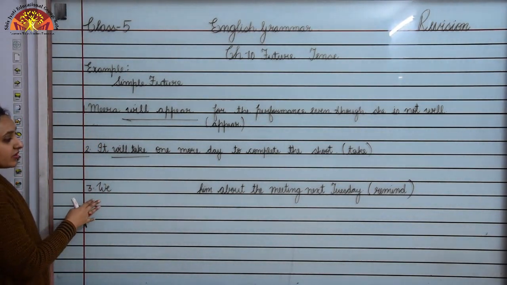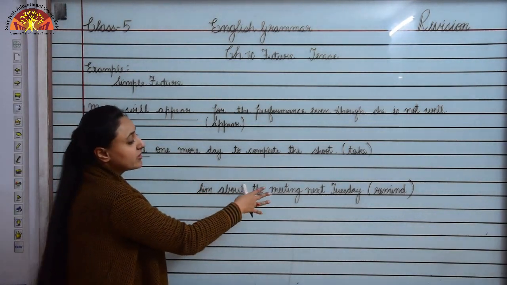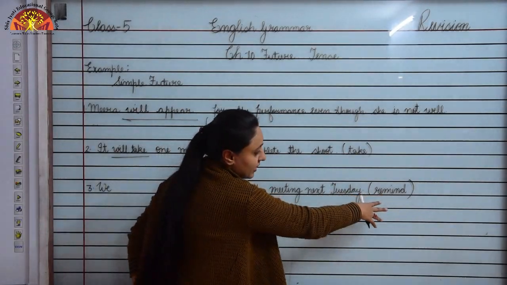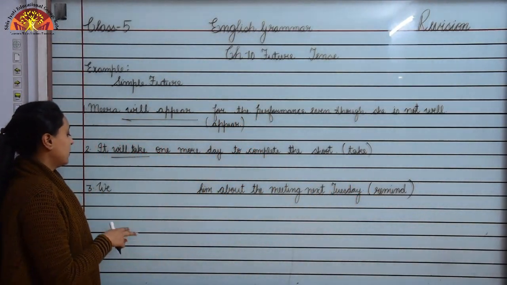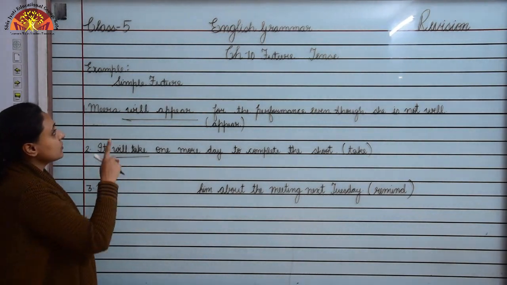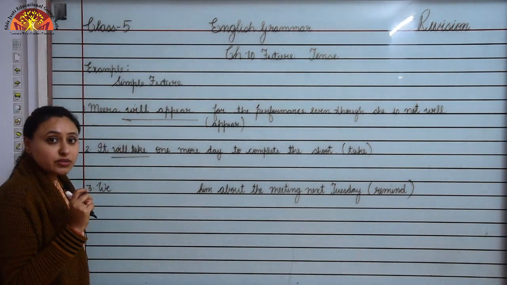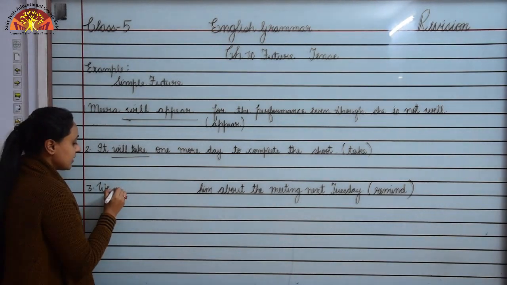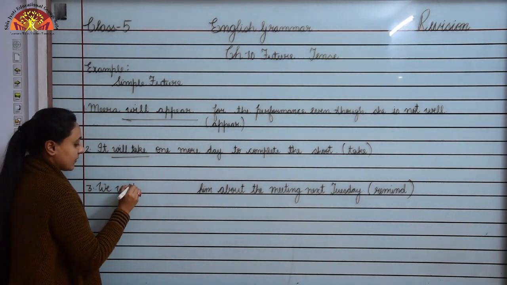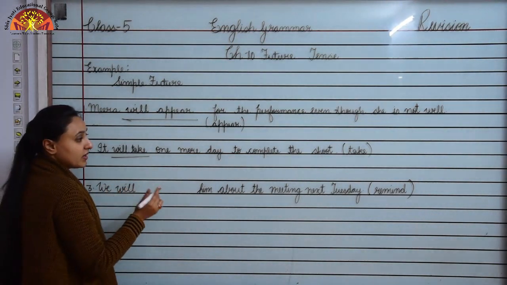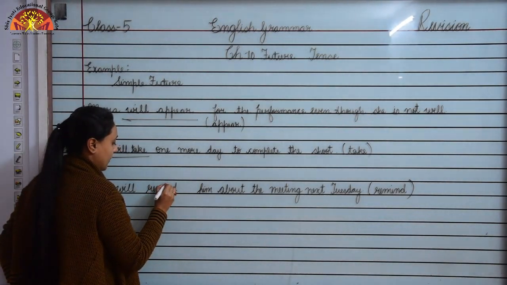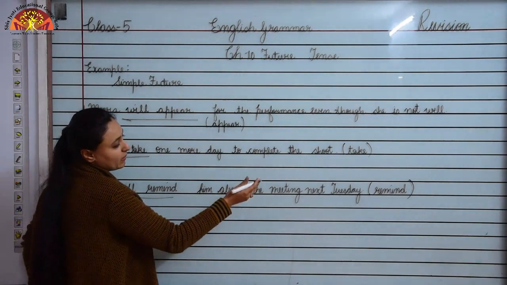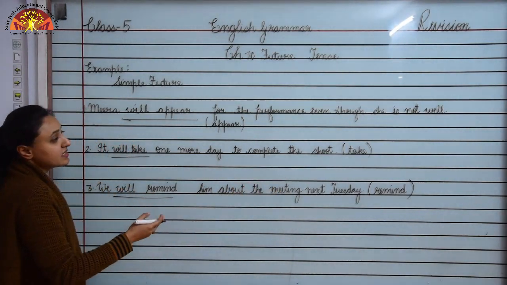Now look at number 3, we dash him about the meeting next Tuesday. In the bracket, the verb remind is given to you. So children, again we have to change in simple future. So what will we do? We will use will, then the verb, okay. We will remind him about the meeting next Tuesday.